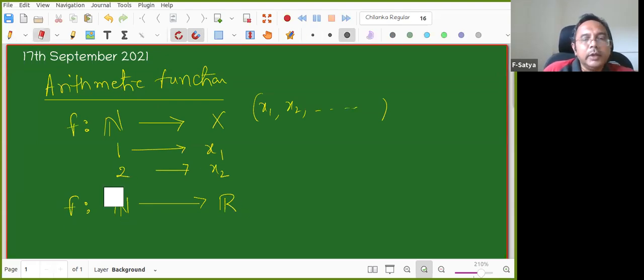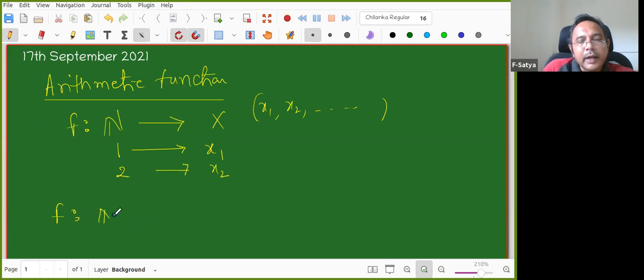Or, okay, I need to define it, so that's why I'm defining it now. Any map from natural numbers to complex numbers is called an arithmetic function. So this is the definition. Nothing more, nothing less. It is also called a number theoretic function.